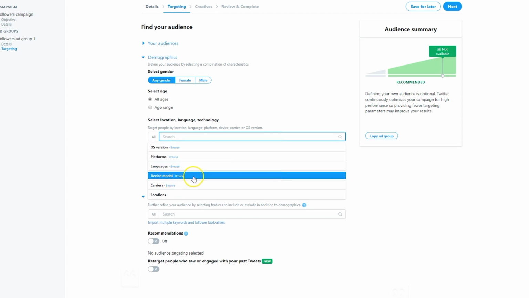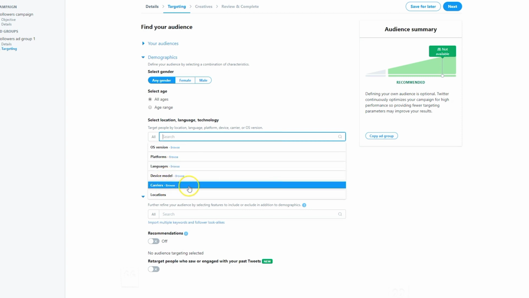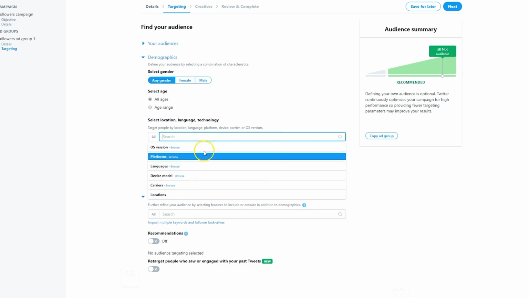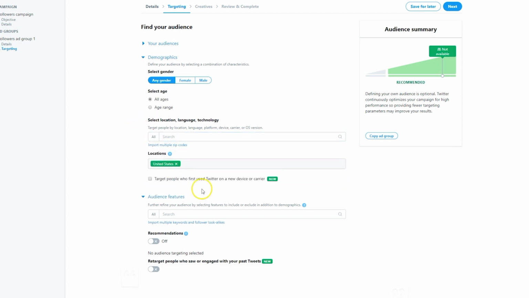Same thing for device models. That's pretty specific. Platforms that they're using. Languages, that's not super special. We see that type of thing all the time. And even carriers. They're mobile carriers. So depending on what you're marketing exactly, those might be relevant to you. Most people probably won't end up using these or narrowing down by these ones right here, though. Just language and location could come in handy for most of you.